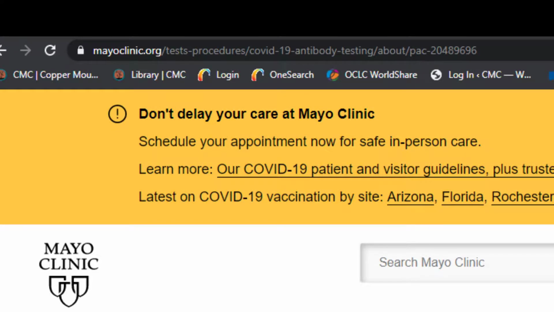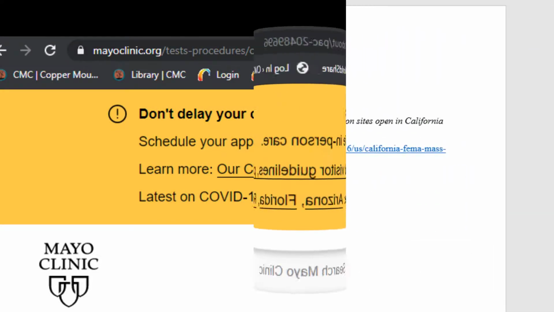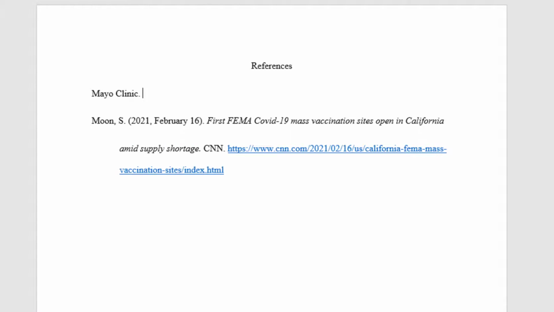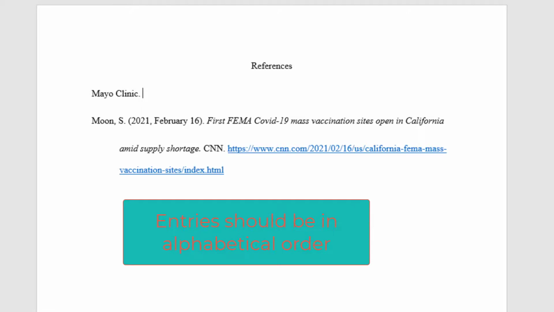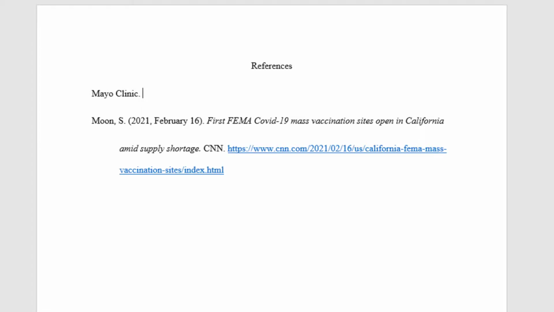We now have all the elements and can begin our citation. As we have no listed authors, we will use the name of the organization instead, the Mayo Clinic, followed by a period and a space. When creating your reference list, remember that the entries should be in alphabetical order. So in this case, the Mayo Clinic will come before the Moon article.